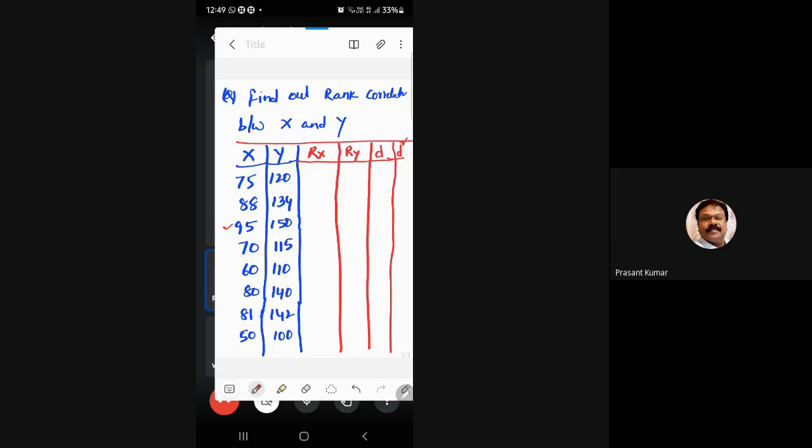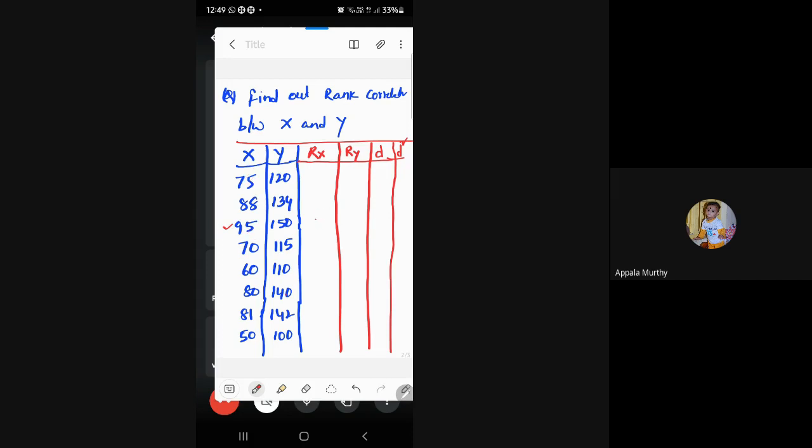Sometimes the question will mention like this: the following data consists of the ranks of 10 students in 2 different exams. If he mentions ranks, then those two variables are considered as ordinal data. Okay? Okay, sir. Thank you. So here X, Y are nominal data. For nominal data, the highest score will be given first rank.